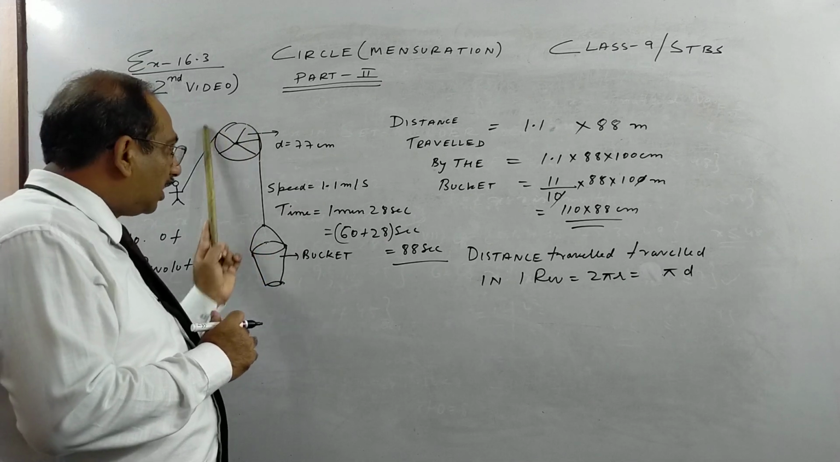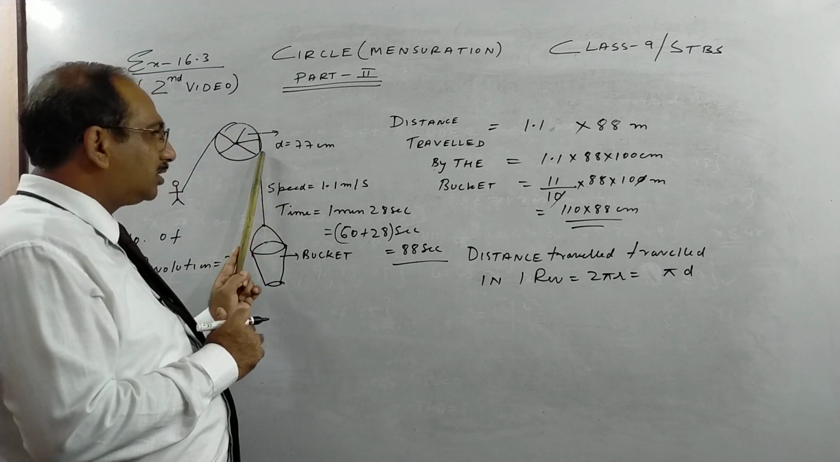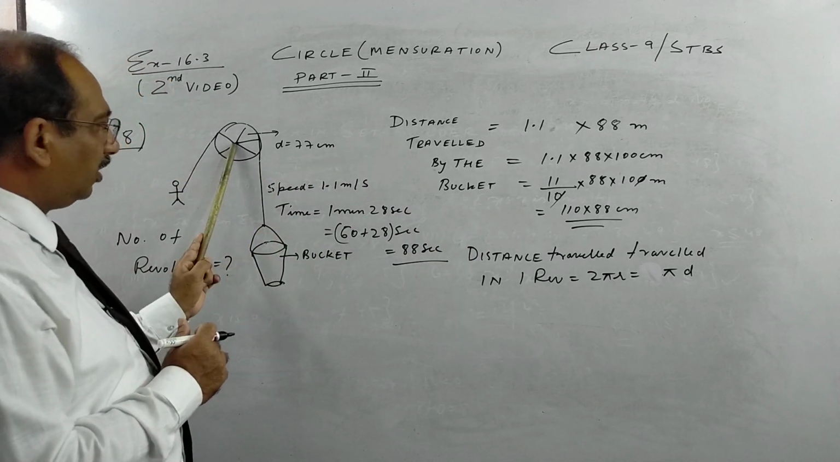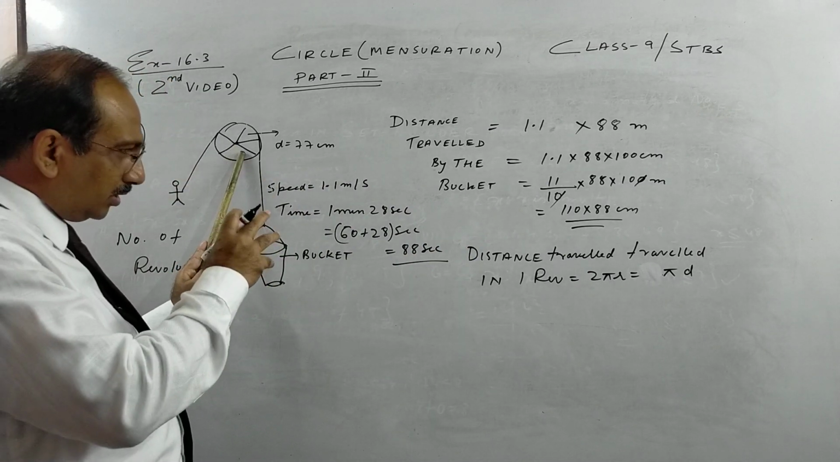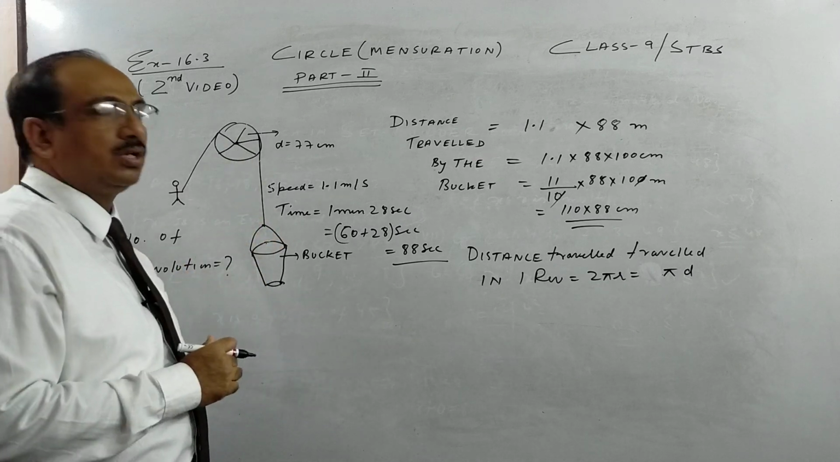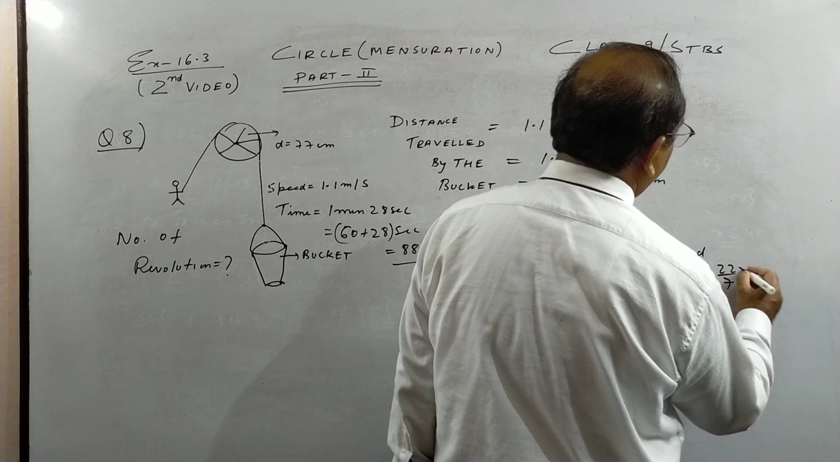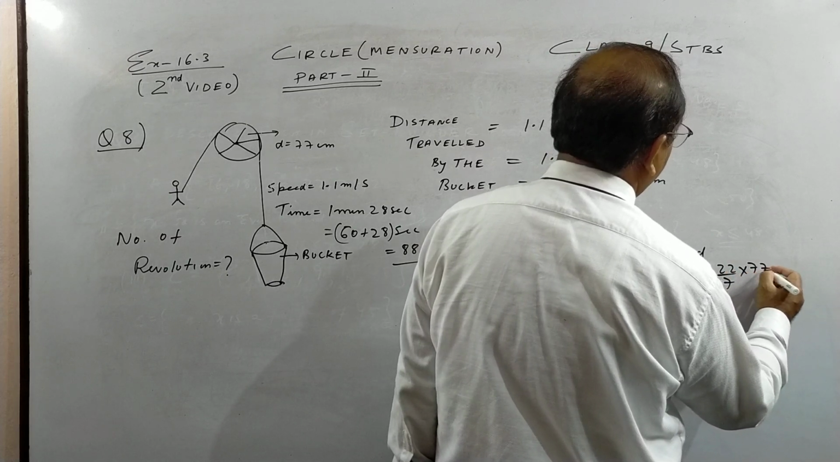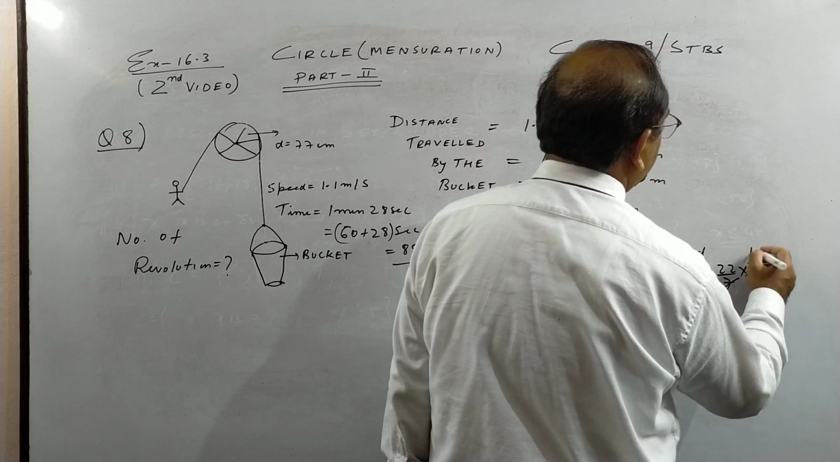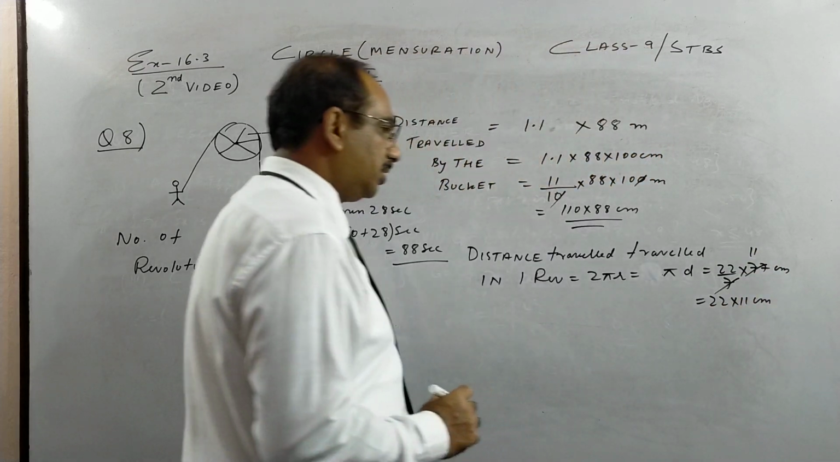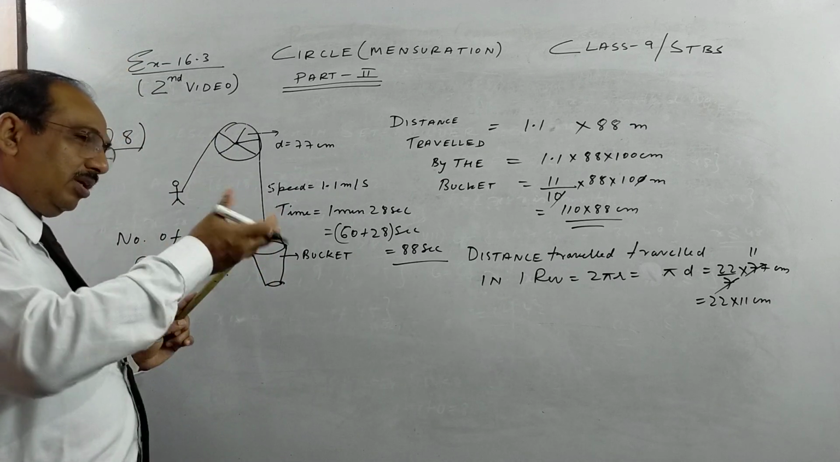Finally we'll see how many revolutions: the total distance traveled upon the distance covered in one revolution gives you the total number of revolutions. So what is pi d, children? 22 by 7 into diameter 77. So this is 22 into 11 centimeter, the distance traveled in one revolution.